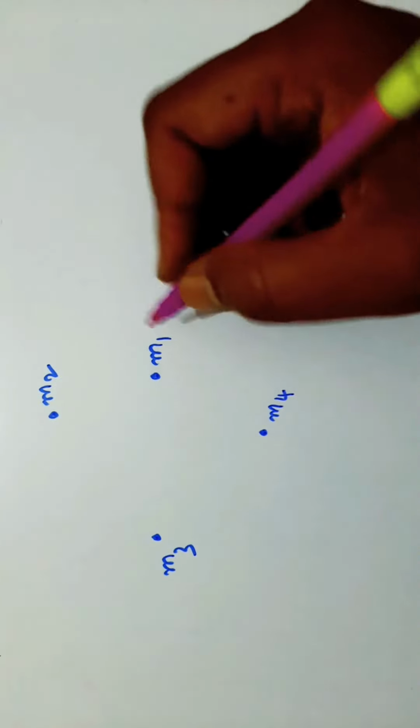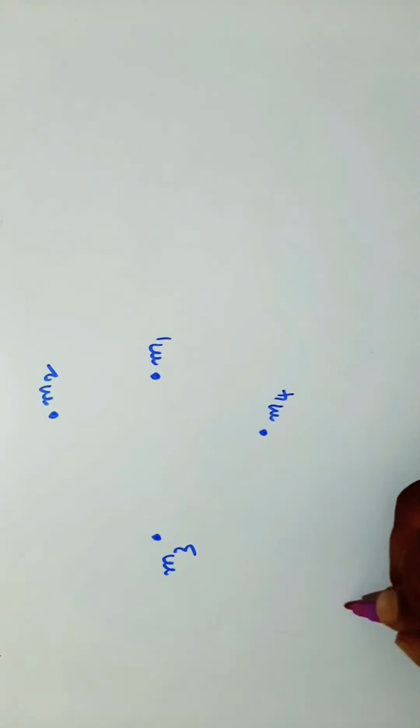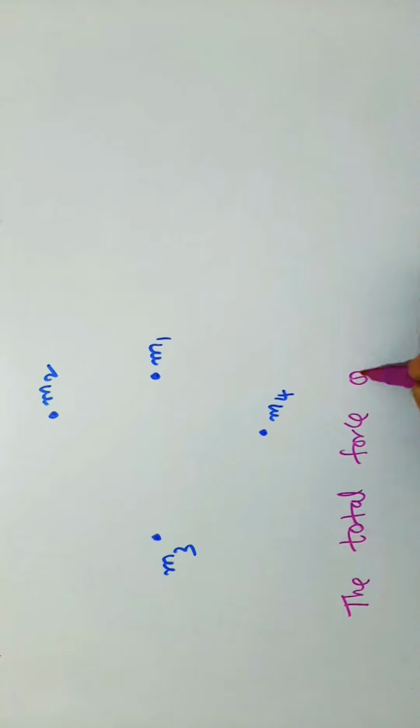Here I am calculating the total force on M1. So the total force on M1 is F bar.